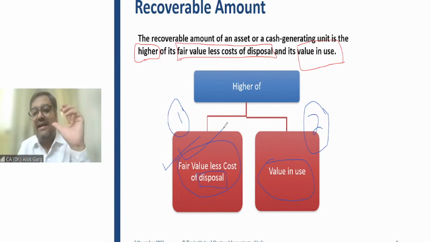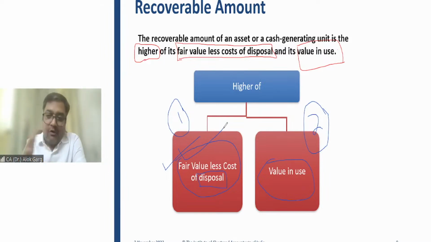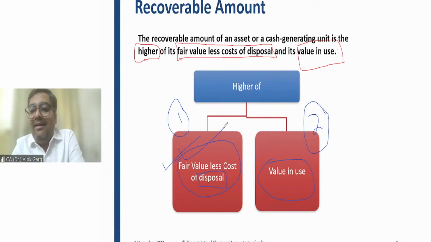The standard says that value in use means present value of future cash flows. What is my future cash flow? My future cash flow is 5 lakh rupees every year. What is my present value? If I discount my 20-year cash flow as on date, I will get the present value of future cash flows. Let's say this present value comes out at, for example, 40 lakh rupees. So this is known as value in use.